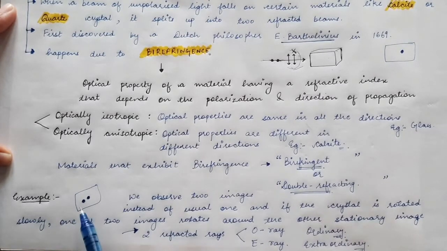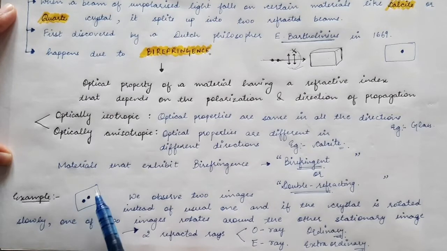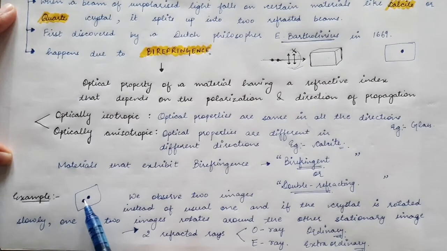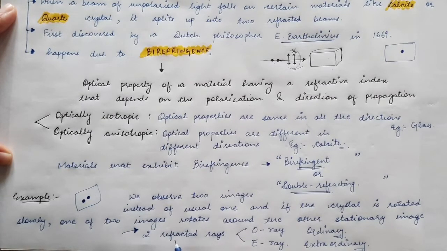So by placing a birefringent material over a single dot, we get two images, and these two images are caused by double refraction, that is, two refracted beams instead of just one. From these two refracted rays, one is called the O ray and the other is called the E ray.